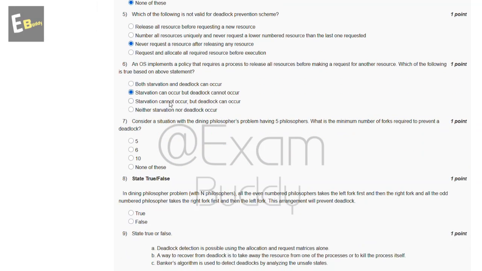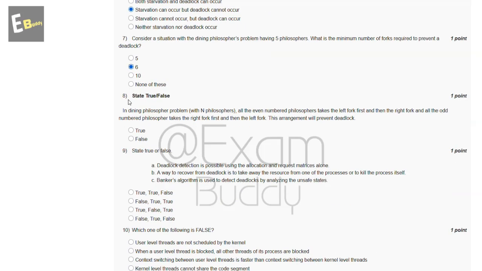Now, the seventh question is: consider a situation with the dining philosophers problem having five philosophers. What is the minimum number of forks required to prevent a deadlock? So, these are the options. And the answer of our seventh question is B, 6. Now the eighth question is state true or false.